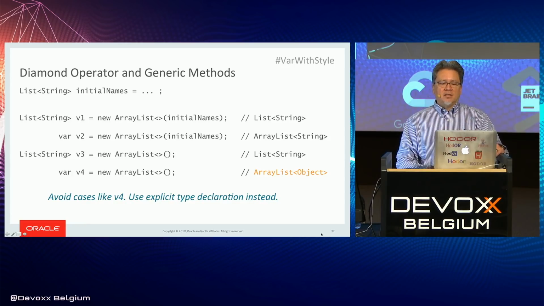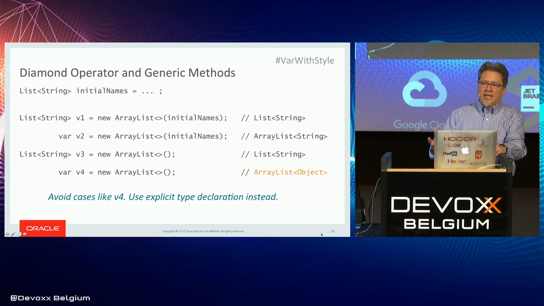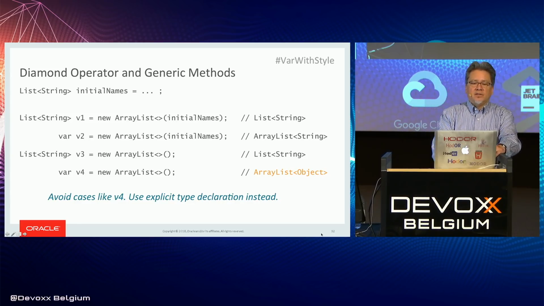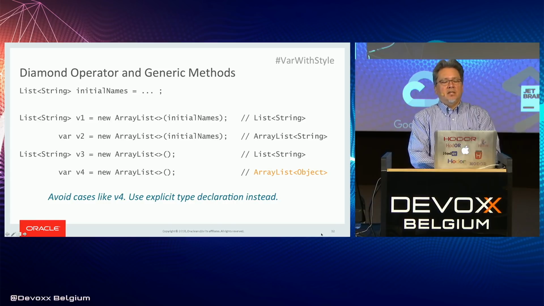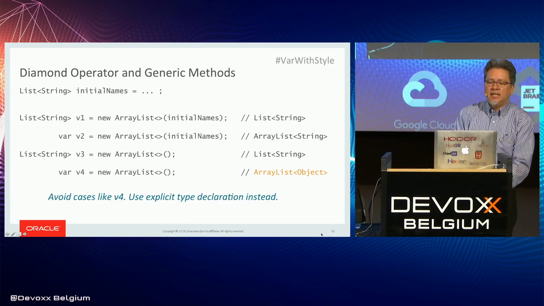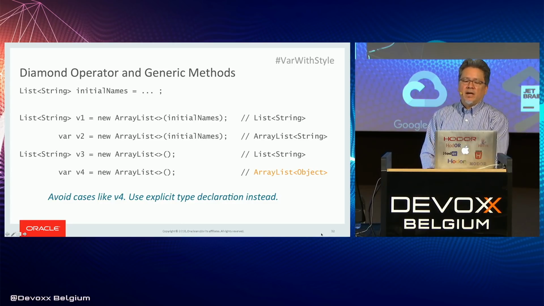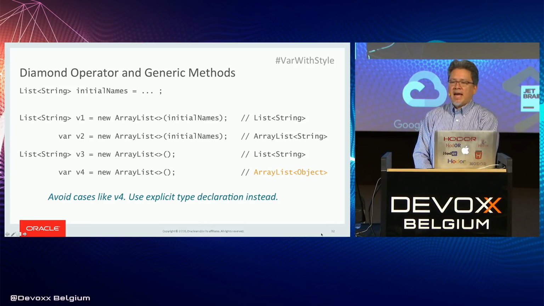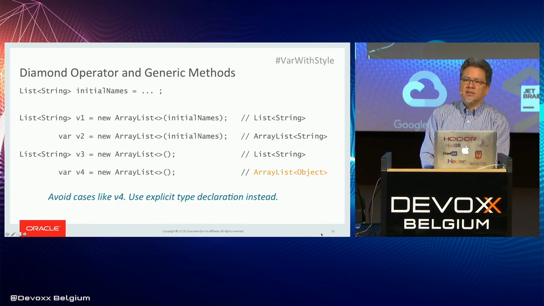And again, this is what I just talked about. In this case, it is ArrayList of String instead of List of String. And in many contexts, that's just OK. All right, now let's look at v3. Again, going back to an explicit type, we say new ArrayList diamond with no arguments. And so that's OK. In this case, the diamond syntax gets its type information from the left-hand side. It says, I'm being called in a case where this is being assigned to a List of String, and so what matches there in the diamond is String. And so that's the way this works.